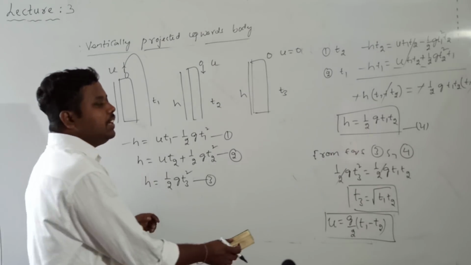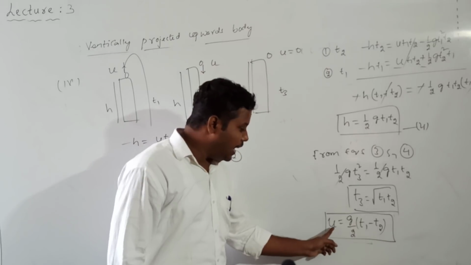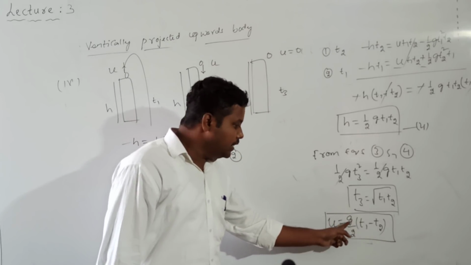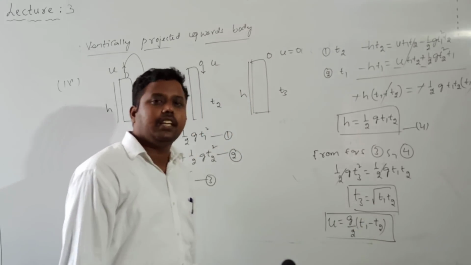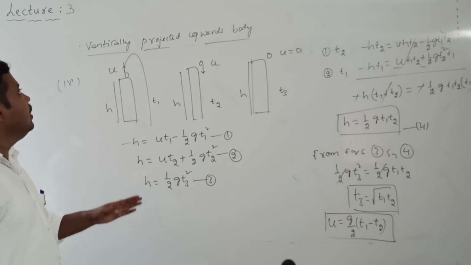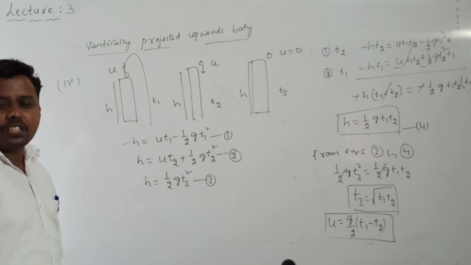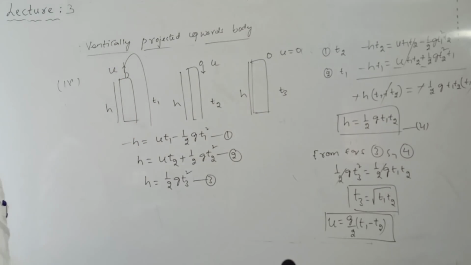We get the final expression, the velocity of projection, given by u is equal to g by 2 into t1 minus t2. Okay, so this is another point related to the body projected from the tower. So we discussed 3 cases.